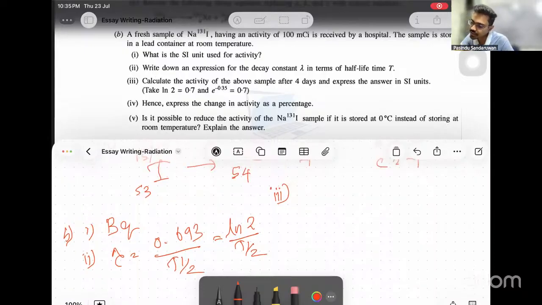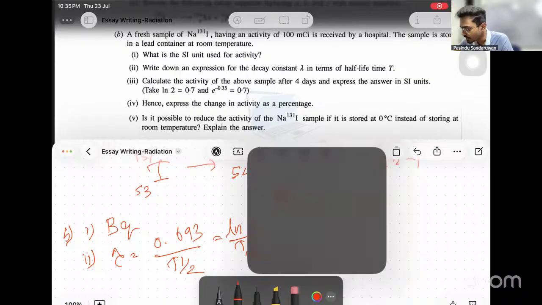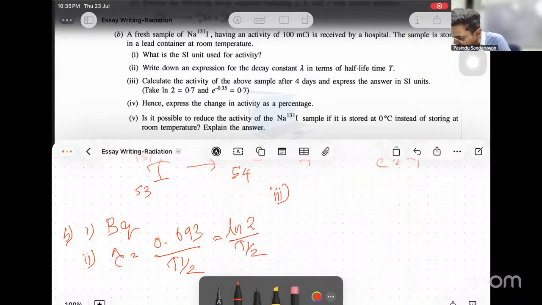Third one: calculate the activity of the above sample after 4 days and express the answer in SI units. Take ln2 as 0.7. Now they have given that 0.693 can be taken as 0.7, and e to the power minus 0.35 is 0.7. For activity we have an equation: R equals R naught e to the power minus lambda t.